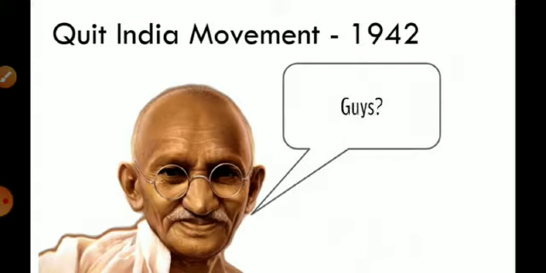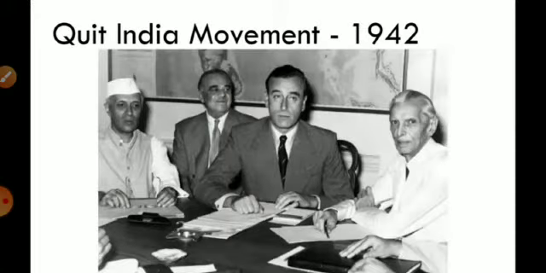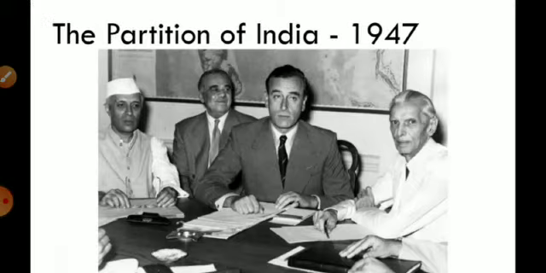The Quit India movement eventually died down, but other groups started to rise up against the British. The combination of the Quit India movement, other uprisings, and the drain on resources from World War II eventually led the British to give up control of India. In August 1947, India gained its independence from British rule.